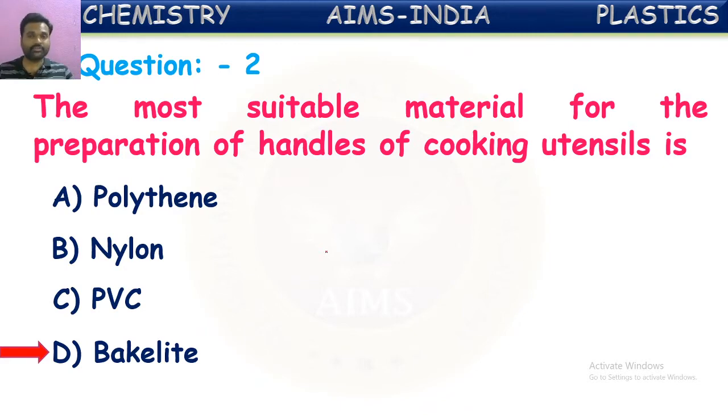Bakelite is correct because it is one of the thermosetting plastics which is thermal resistant. It won't pass the heat through it. So even though the cooking bowl is heated on the stove, it won't pass the heat through. If the handle is made up of bakelite, we can handle that easily without getting any heat. So bakelite is the correct answer.